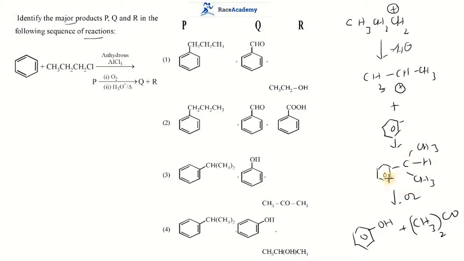During this reaction we also get cumene hydroperoxide in the first process, called aeration or oxidation. So what is P? P is nothing but cumene. And Q is nothing but phenol. R is nothing but acetone. So the third option is the right option for this question.